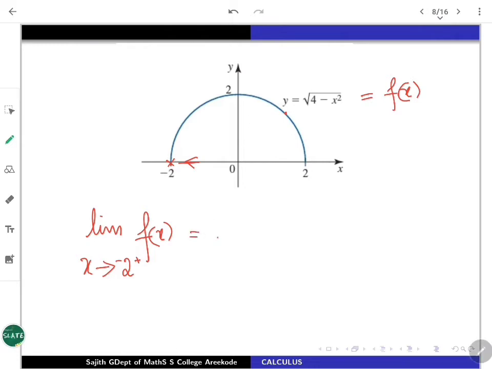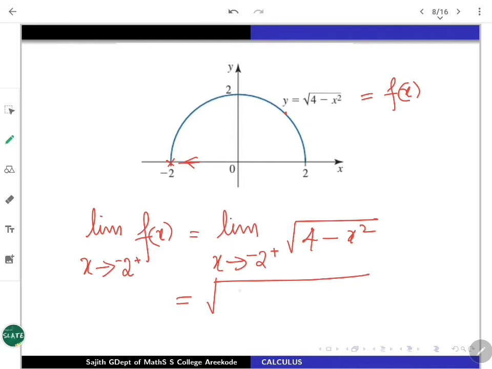This fellow, if you want to evaluate the limit, how it behaves as x is nearing towards minus 2, you will use plus to denote that it is coming from the right. Square root of, our rule is 4 minus x square, right? So limit of this root function, that is a one-sided limit, comes inside.